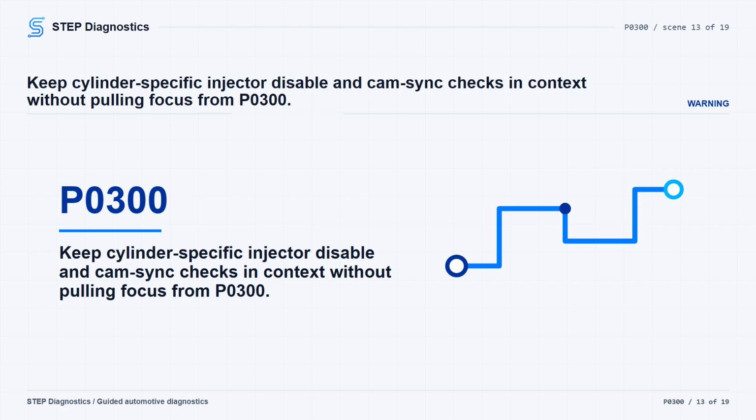If RPM does not change on the suspect injector command, check that injector connector and pins for damage, corrosion, or an incorrect connection before making a repair decision. On a cam sync path, start the engine and monitor the sync PID. If there is a concern, a CMP sensor installed out of synchronization may set a code. Verify the installation, and if it checks out, continue with the rest of the misfire path.